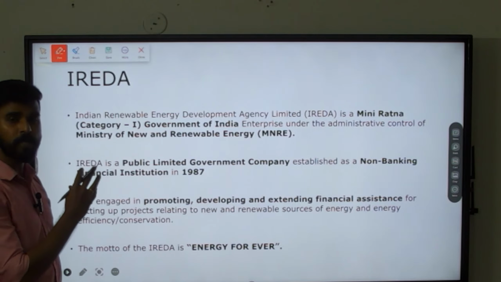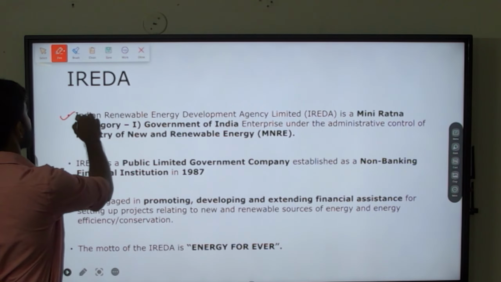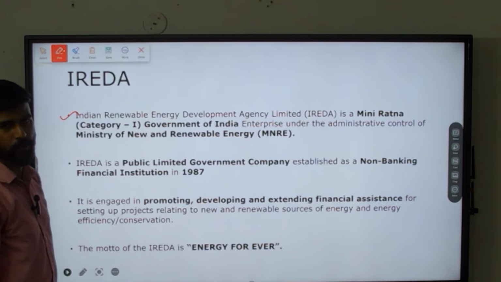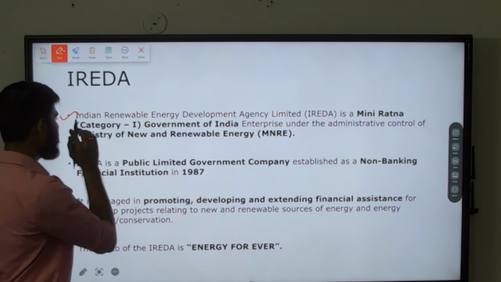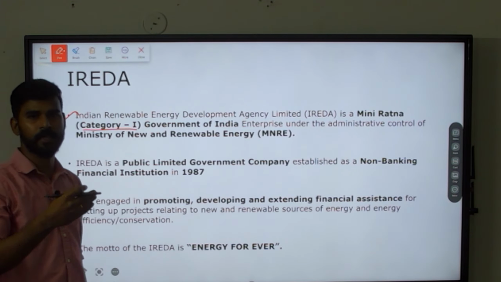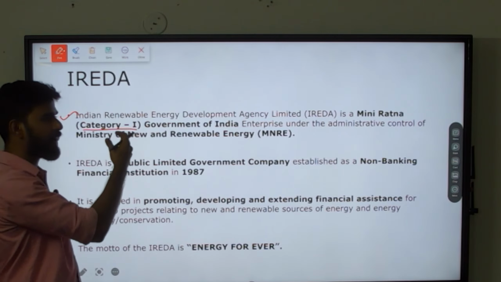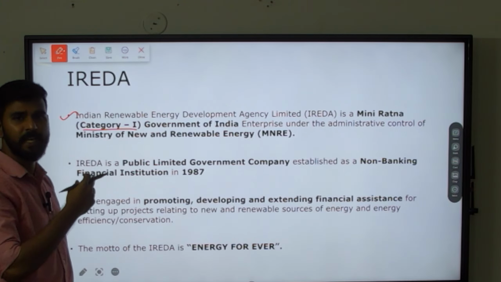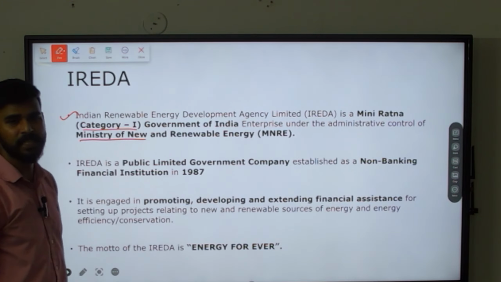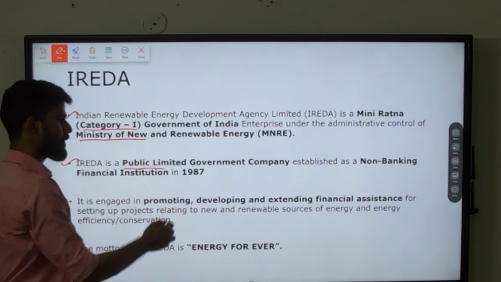What is this? Because a question has been asked in the past. Indian Renewable Energy Development Agency Limited. That is IREDA. It is a Mini Ratna company. We have categories of companies like Maharatna, Navratna and Mini Ratna, and IREDA falls under the Mini Ratna category of the Indian government. It is under the control of the Ministry of New and Renewable Energy, and it is a public limited government company.